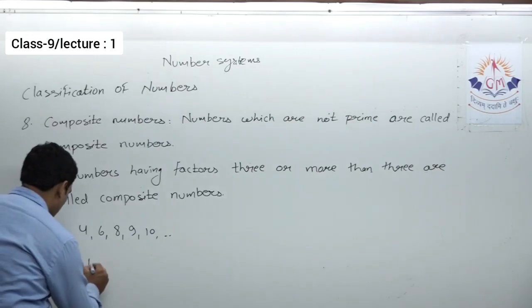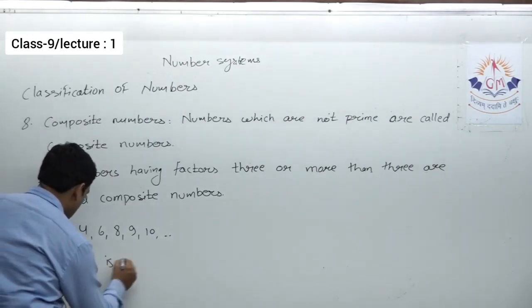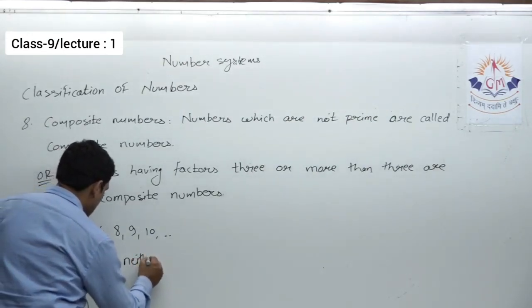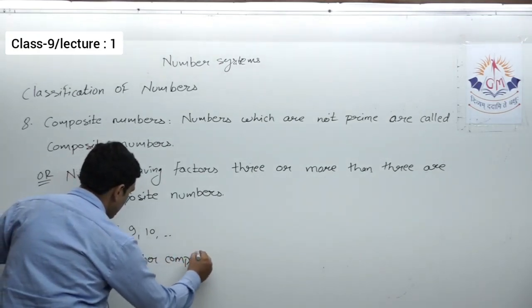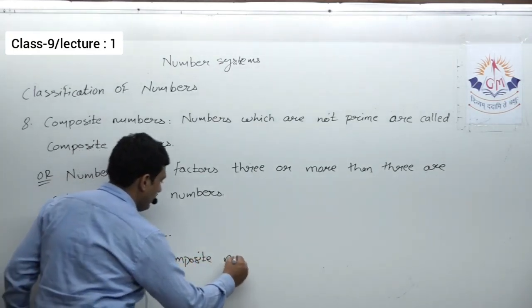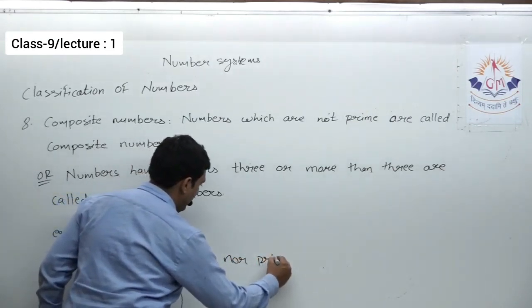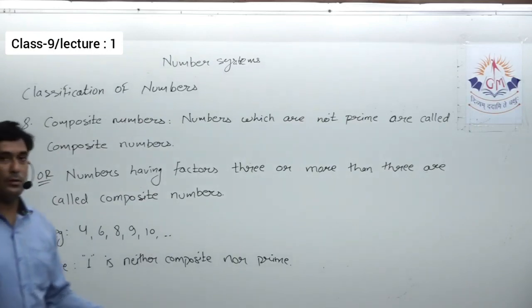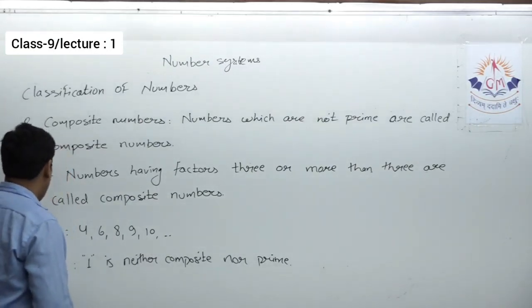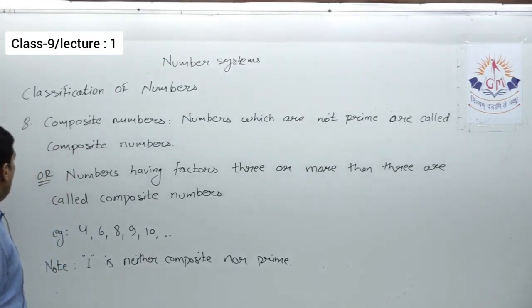Okay, so note it down, then we'll see the next category of the number system.